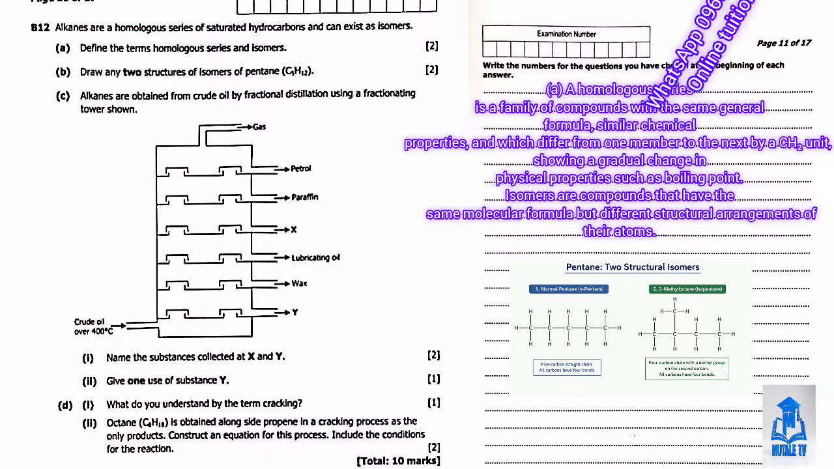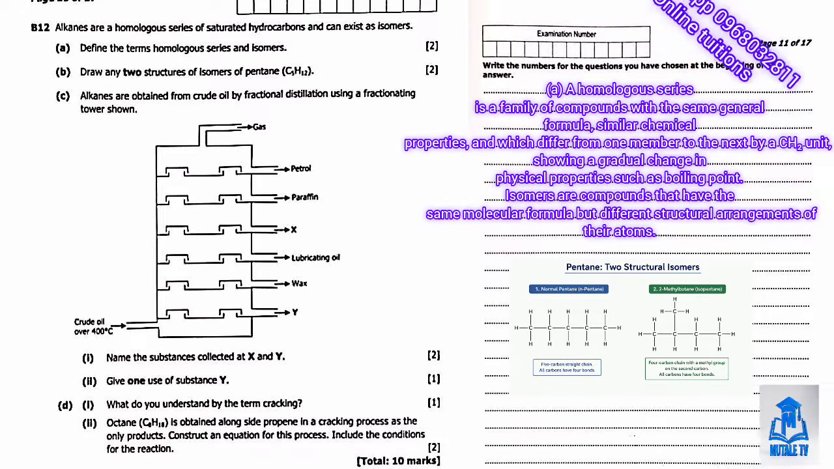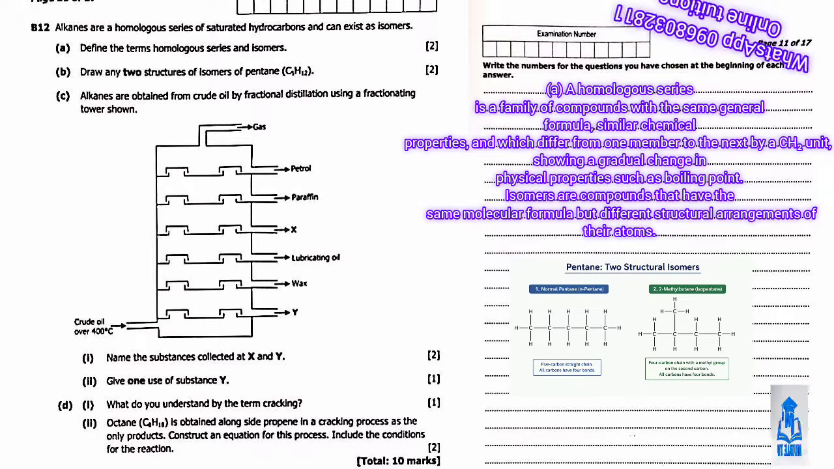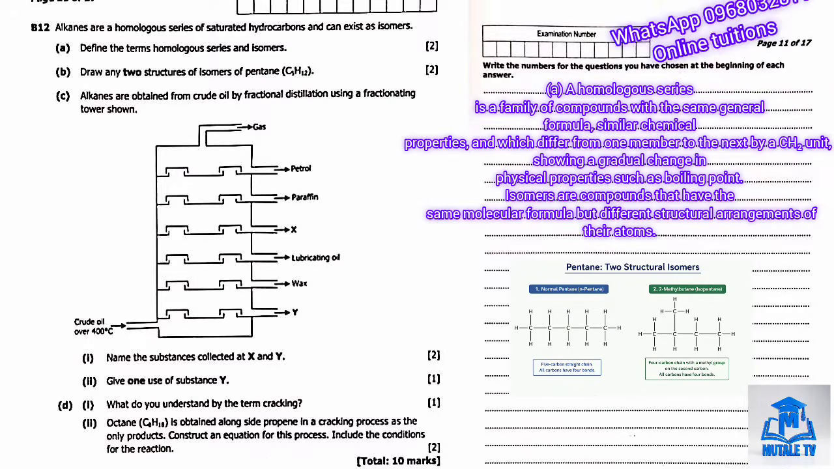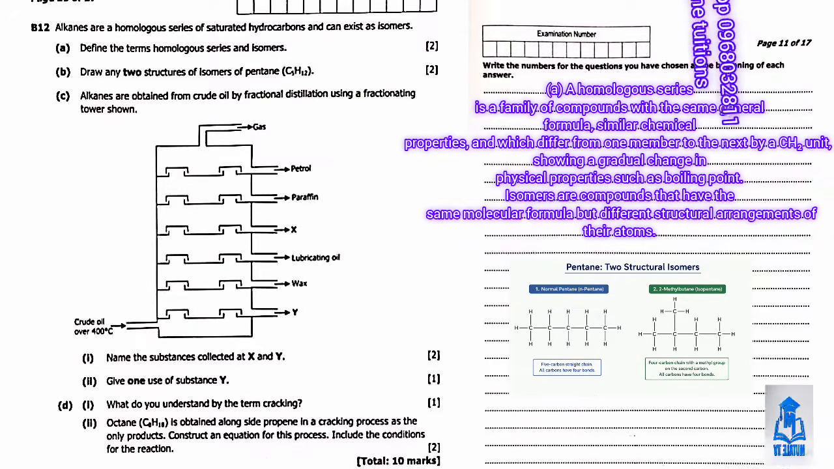The second could be 2-methylbutane, which is a 4-carbon chain with 1 methyl branch coming off the second carbon. When drawing these, make sure every carbon atom shows 4 bonds in total, whether to hydrogen or to neighboring carbons.